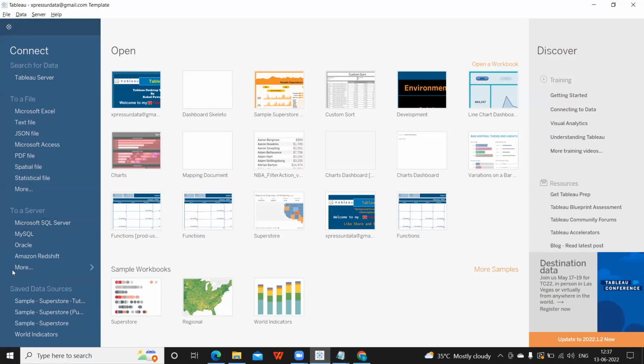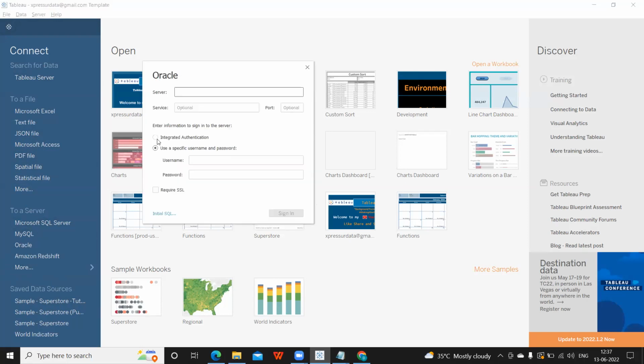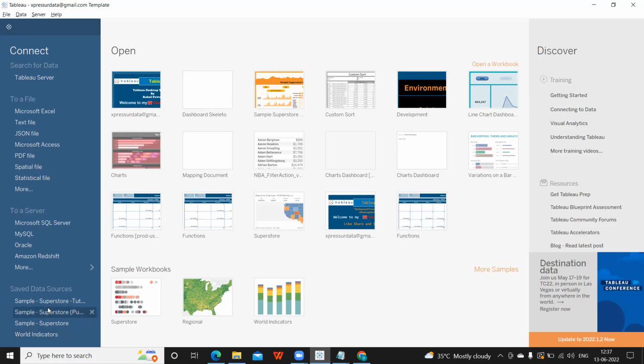Otherwise, say if I'm going to connect to Oracle, it asks me for all this connection information every time. So every day, every time, I have to do it. It will waste a lot of my time. So to save that time, I can save it to saved data sources. Very important question with respect to your interview and also certification.